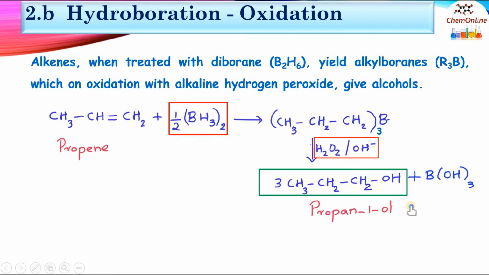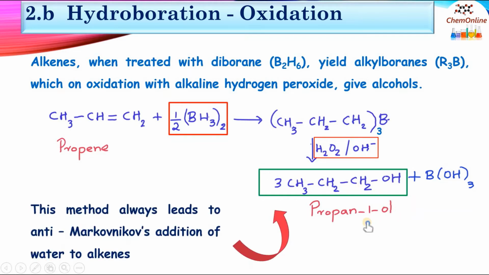So this reaction is called hydroboration oxidation. The first step is the addition of diborane, which is called hydroboration, and that is followed by oxidation using hydrogen peroxide. Both these steps combined together are known as hydroboration oxidation reaction. Now this method always leads to anti-Markovnikov addition of water to alkenes.